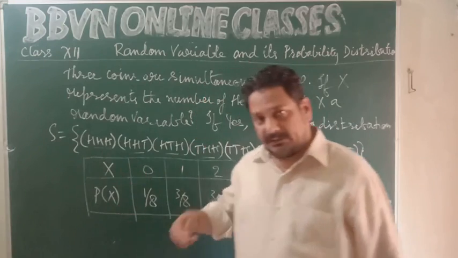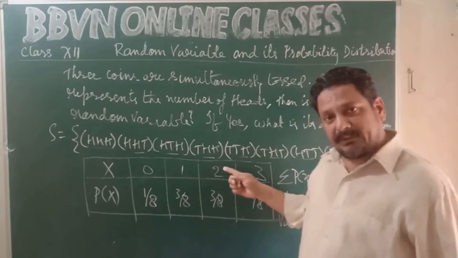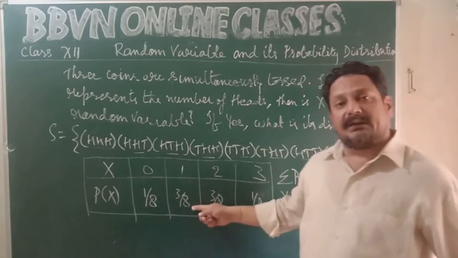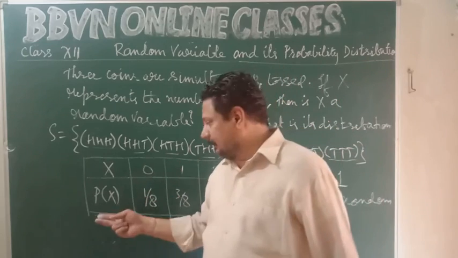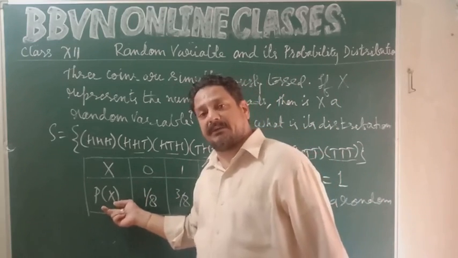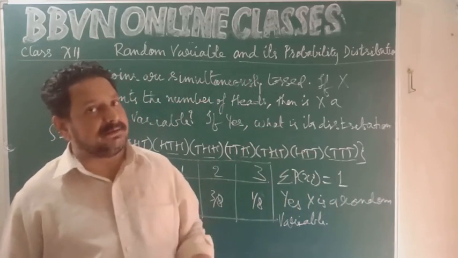In the same way, in theoretical distribution, in probability distribution, X the random variable and probability. Just like frequency is there in statistics, here you have probability, right? So this is about random variable and its probability distribution.